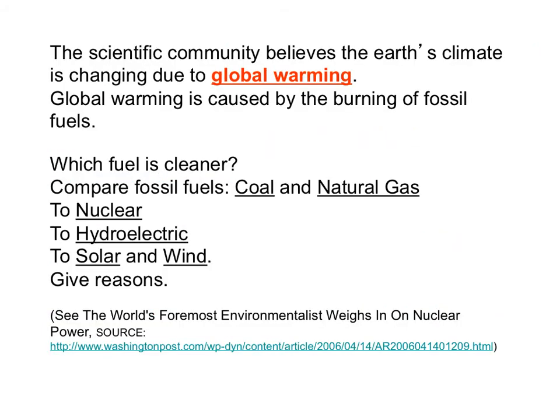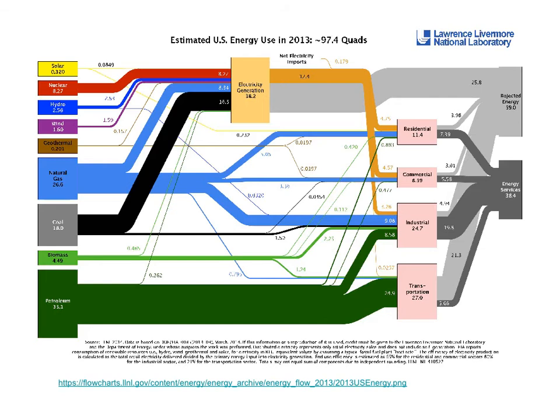Our climate is changing, but we humans need a lot of energy. Burning fossil fuels produces carbon dioxide, which is a greenhouse gas. What about these other fuels? In 2013, we used about this amount of electricity. This is how it was produced, and this is how we used it. Most electricity was generated from fossil fuels.